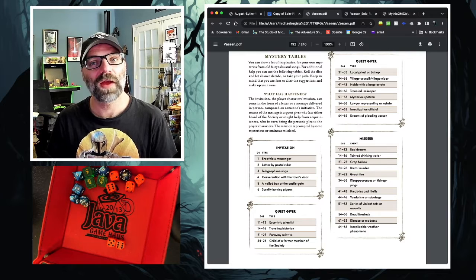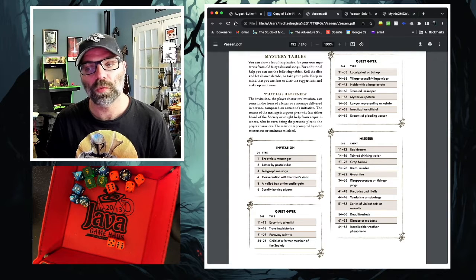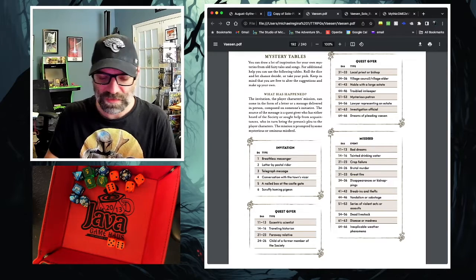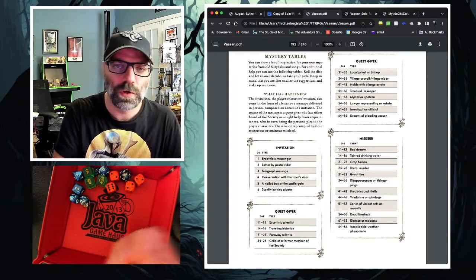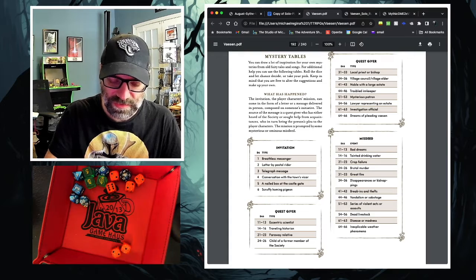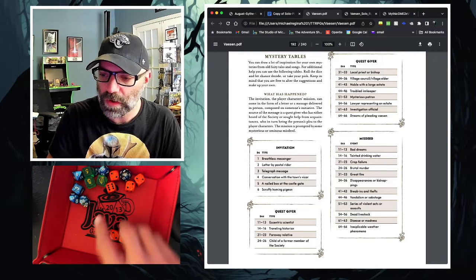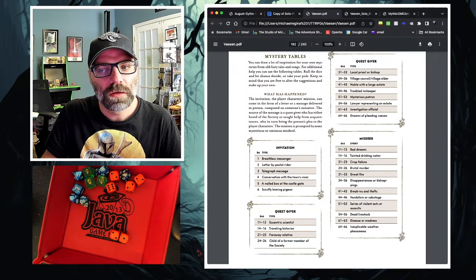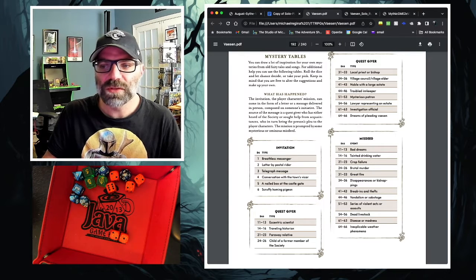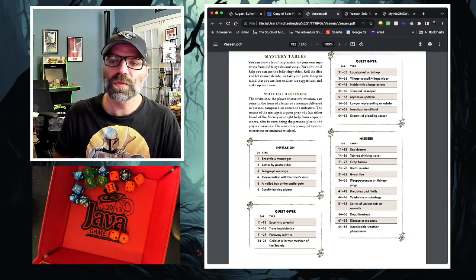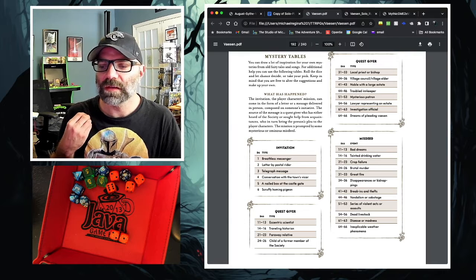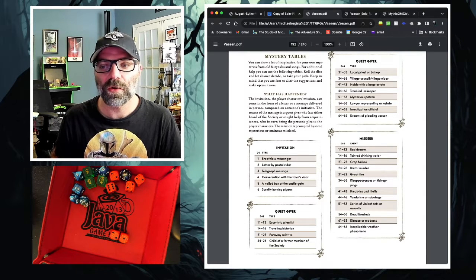So a telegraph has been sent from a lawyer representing the estate of somebody, and some sort of misdeed has occurred. So we're going to roll the 2d6 again, and we get a 2 and a 1. That is crop failure. Interesting. So we've got a lawyer who has sent a telegraph to August's home, and there is some sort of crop failure at the estate.